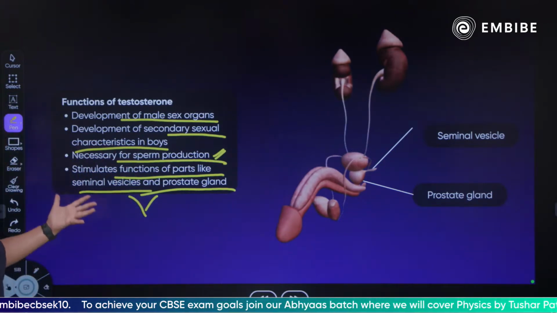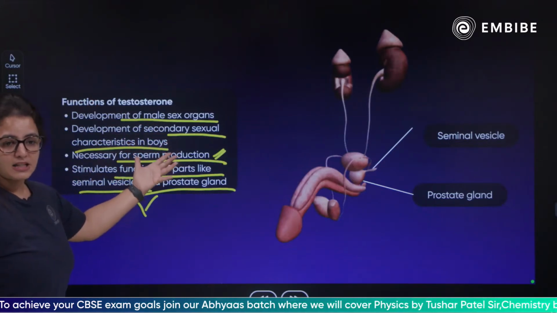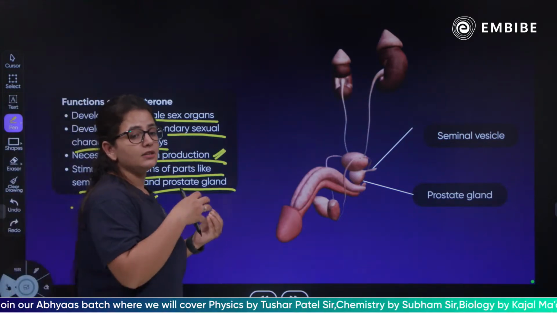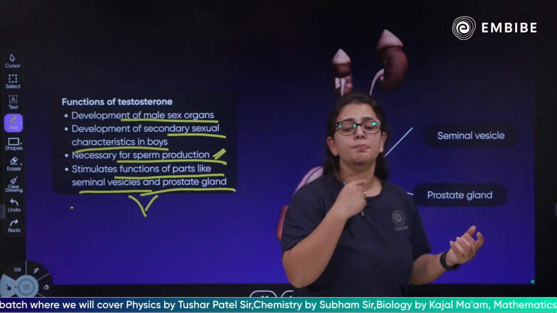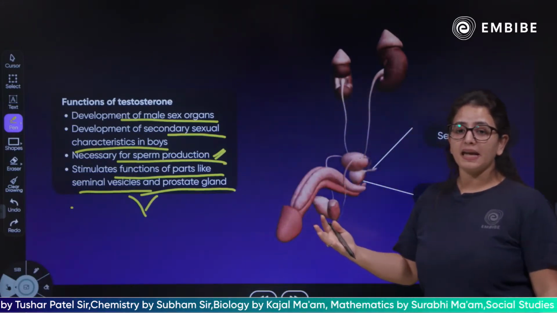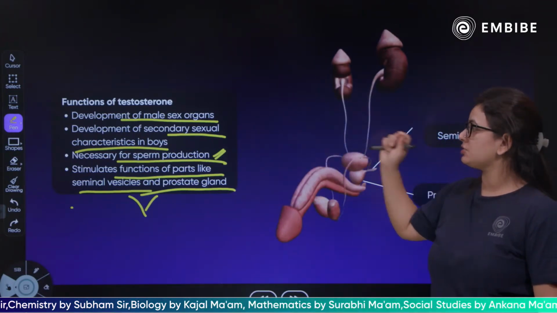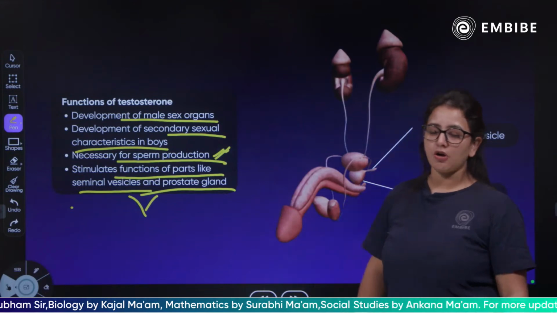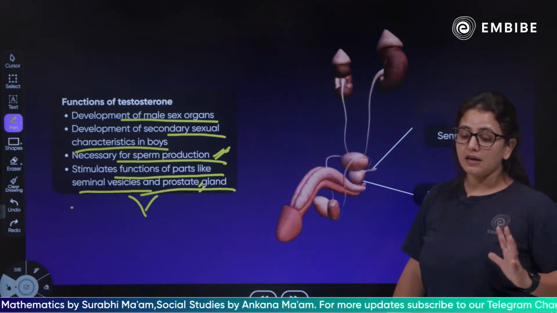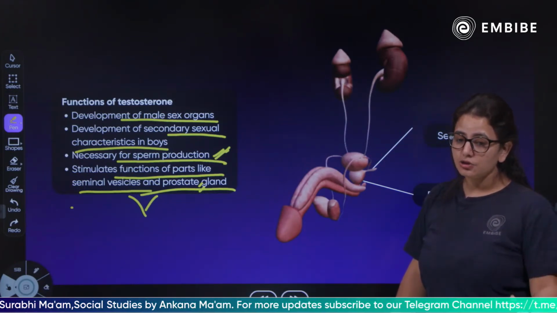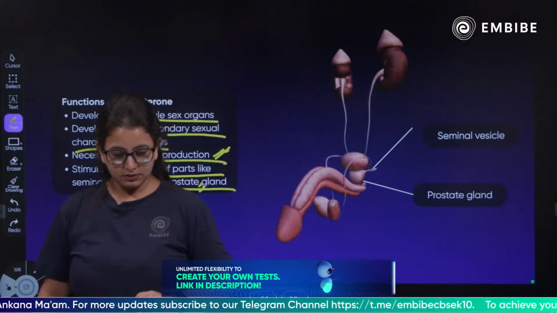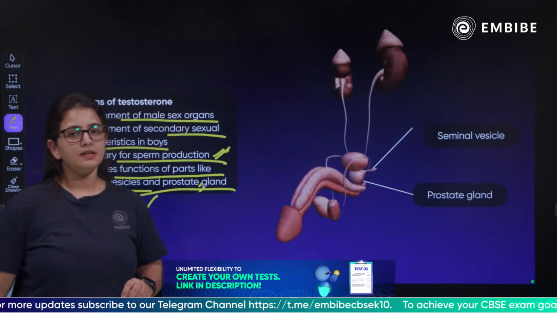If you talk about the functions of the testosterone: development of the male sex organs, development of the secondary sexual characteristics in boys, the formation of the beard, the deepening of the voice, the formation of the Adam's apple, the hair in the pubic areas, these are all due to testosterone. It is also necessary for sperm production, and for the seminal vesicles and the prostate gland. Clear? These are the functions of the testosterone, which is a male sex hormone. Is it clear children? Next,